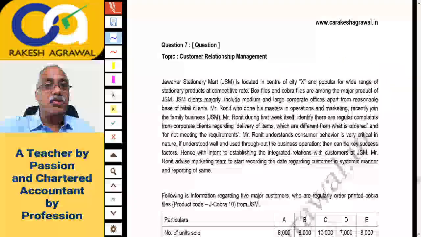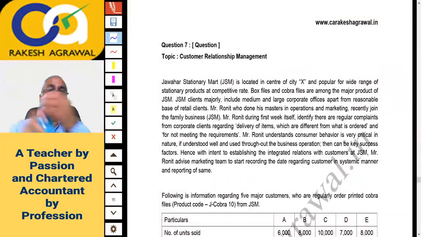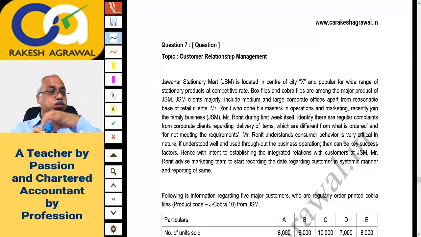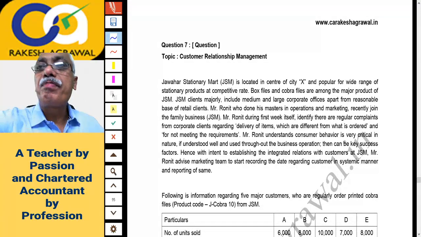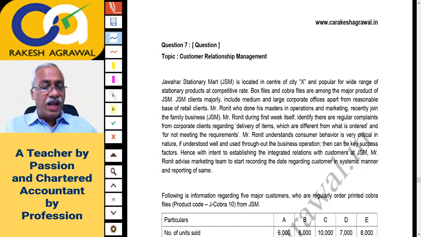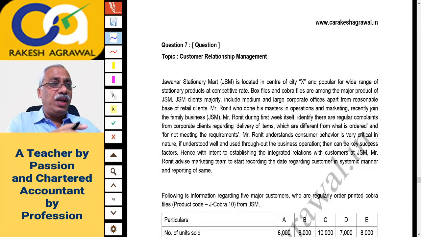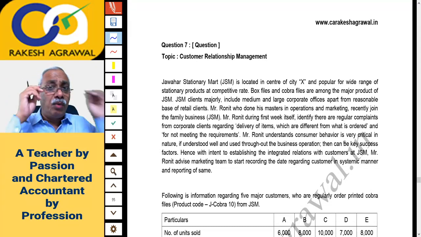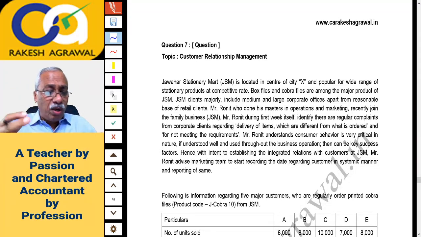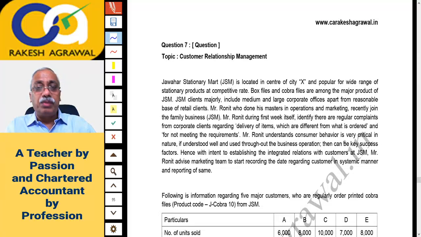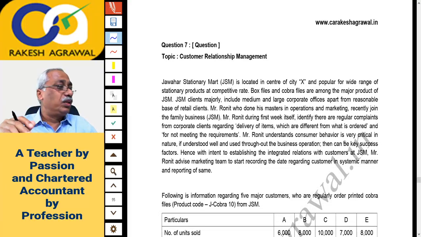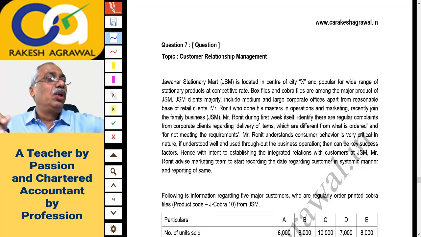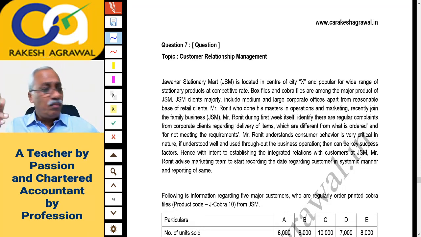We go ahead to question number 7 on customer relationship management. Those who are weak in theory can avoid the theory question as much as possible, but you cannot avoid it fully, because the questions are combined. Part of the question is theory, part of the question is practical. So I don't think you can avoid it fully.